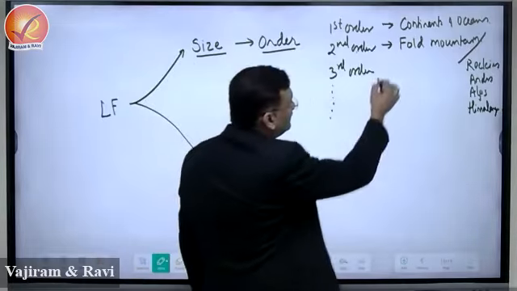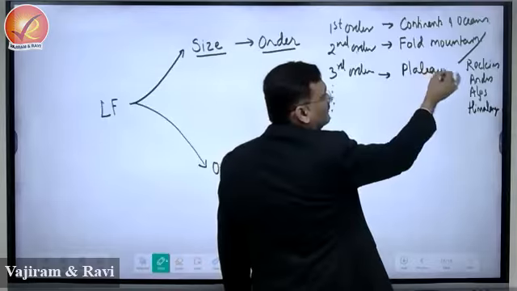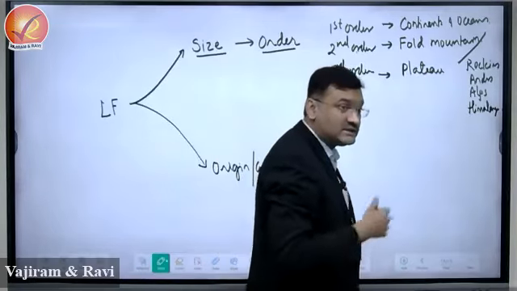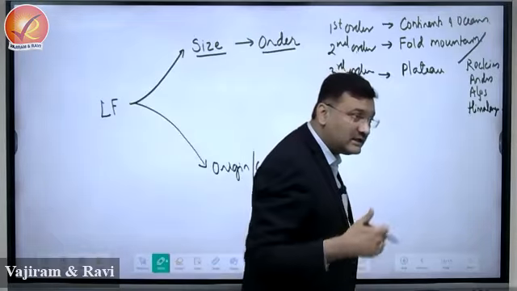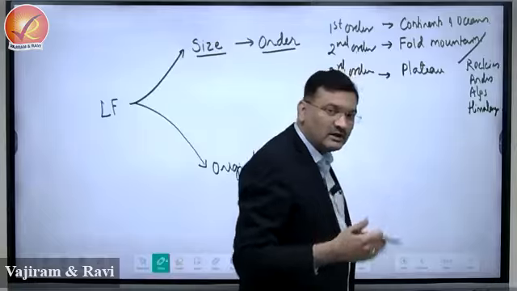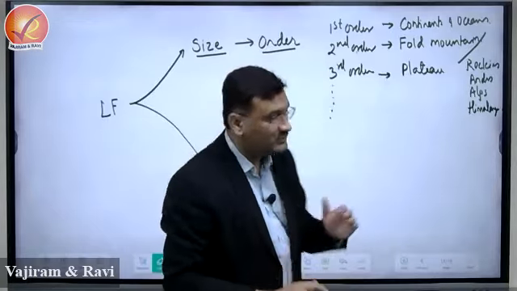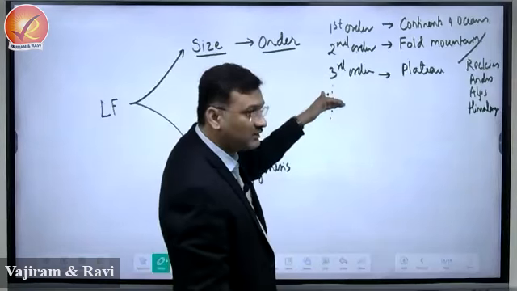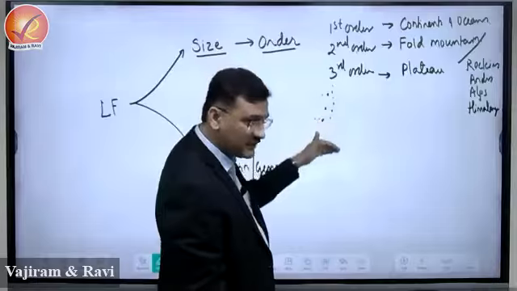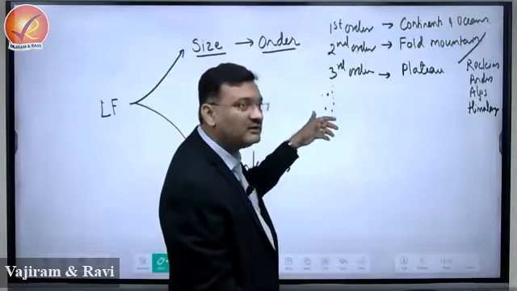Now after that there can be further formation of a plateau. This is the Tibetan plateau, a large area, right? Then there can be valleys, hills. Now it can even come to a small mound of rock also. So as we move to fourth order, fifth order, sixth order, what happens? The size of the landform will go on decreasing.